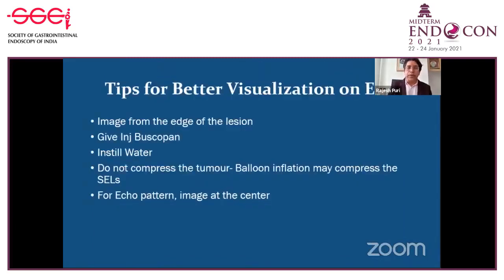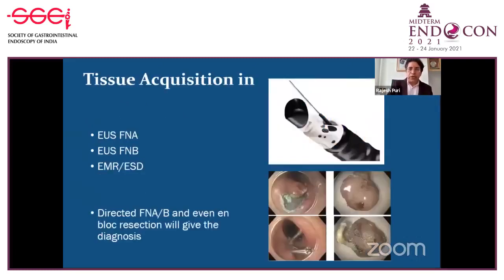Now for better visualization, there are a few more things I want to cover. You should not compress the tumor with the balloon or by your scope. Give an injection of Buscopan, instill water, and avoid putting water into the esophagus. If you don't have a mini probe, just use the water channel of the scope to instill water, and you will get good coupling between the submucosal or subepithelial lesion and your transducer. Image the edge of the lesion to find out the layer of origin, and the echo pattern is important to give an idea about the nature of the lesion.